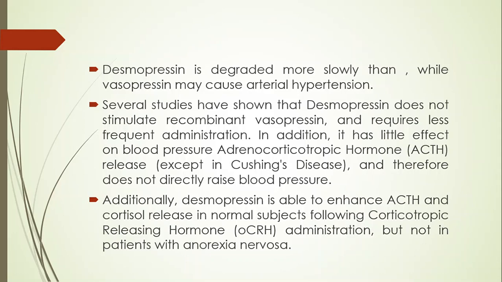Desmopressin is degraded more slowly, while vasopressin may cause arterial hypertension. Several studies have shown that desmopressin does not stimulate like recombinant vasopressin, and it also requires less frequent administration. In addition to that, it has little effect on blood pressure and adrenocorticotropic hormone release, except in Cushing's disease, and therefore does not directly raise pressure. Additionally, desmopressin is able to enhance ACTH and cortisol release in normal humans following corticotropin-releasing hormone administration, but not in patients with anorexia nervosa.